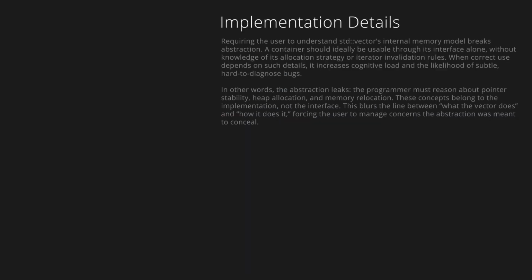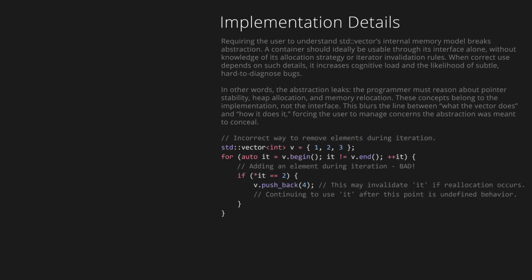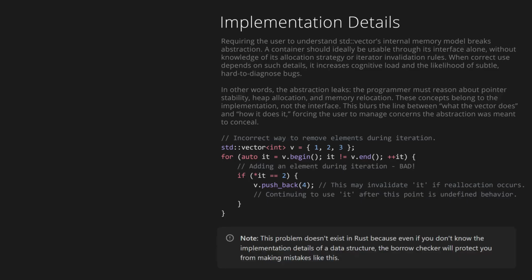The last thing I'll say about standard vector is that you need to understand its implementation details to be able to use it correctly. You can't iterate through a vector with iterators while also appending to the vector. That's because when you add an item to the vector, it might run out of capacity, request a larger block of memory on the heap, and then move over all the elements to the new block, effectively invalidating the iterators which are pointing to the old memory location. This also means that any pointers or references that you have to items in the vector will also be invalidated.